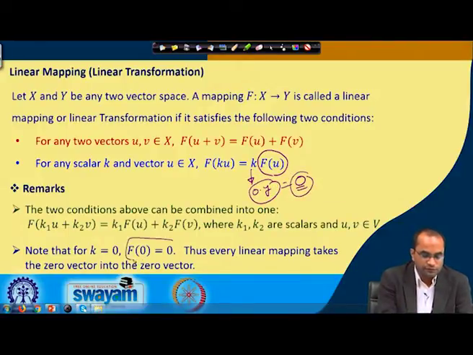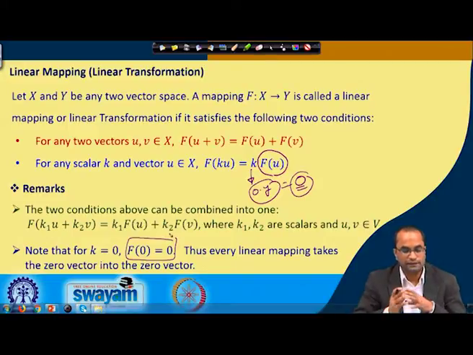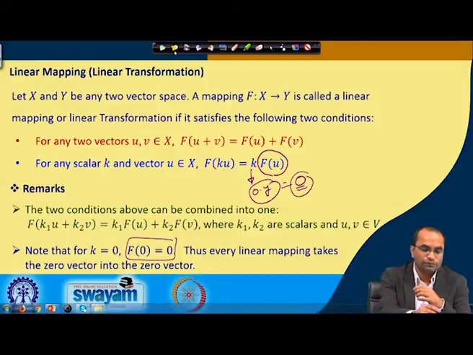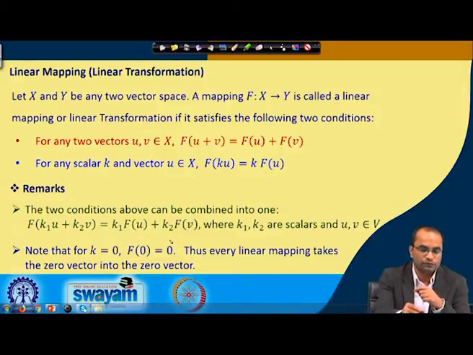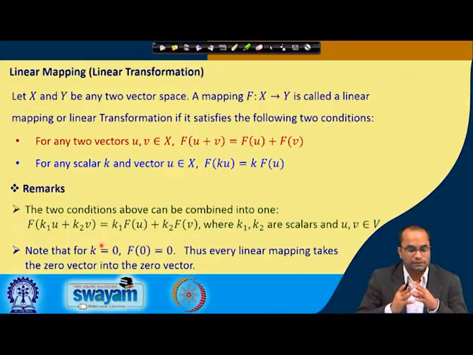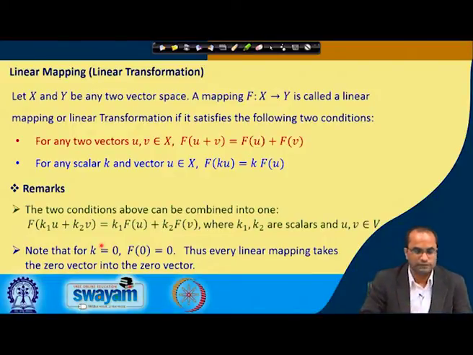So, here f(0) means that every linear map takes the 0 vector from this domain X to the 0 vector in the range Y. So, that is another important property which we can quickly look for in the vector spaces. That means f(0) must be equal to 0. So, 0 should map to the 0 vector in the vector space Y.